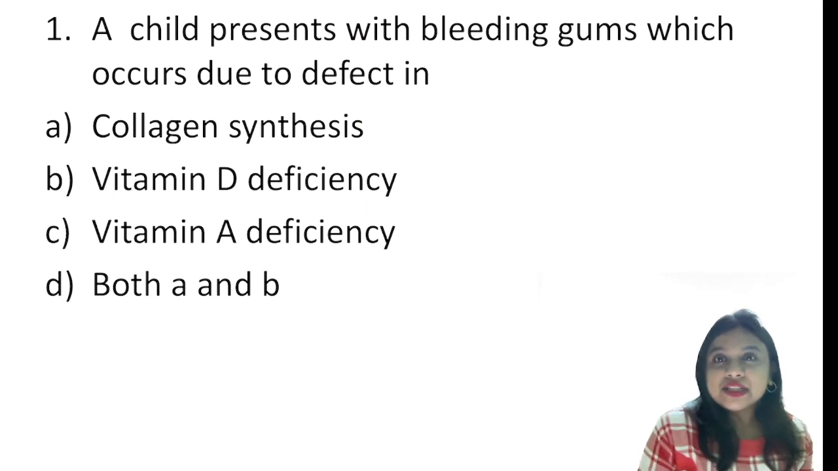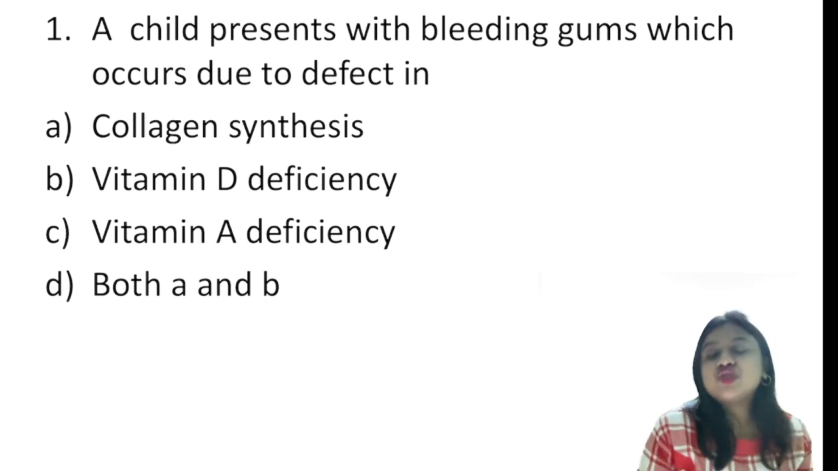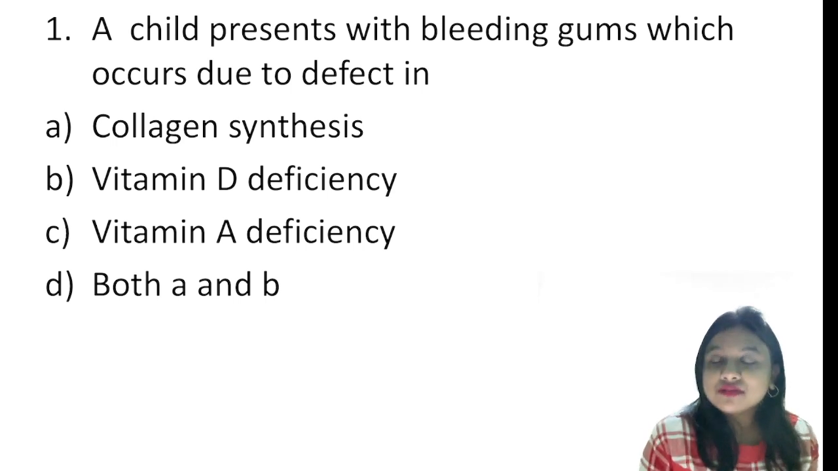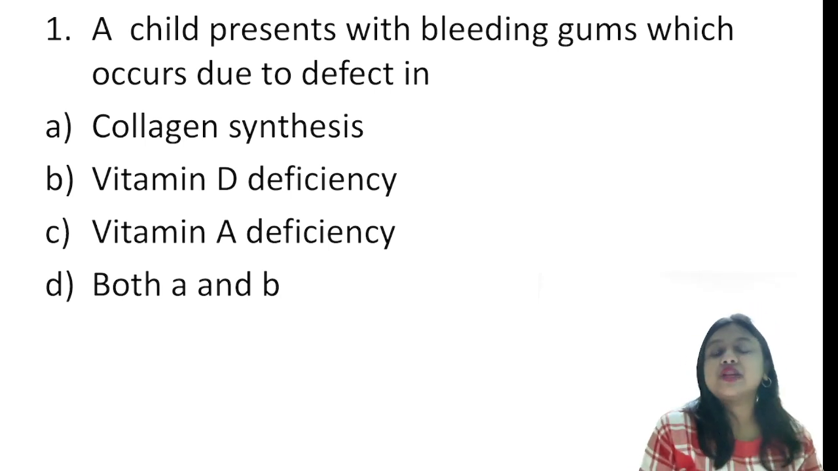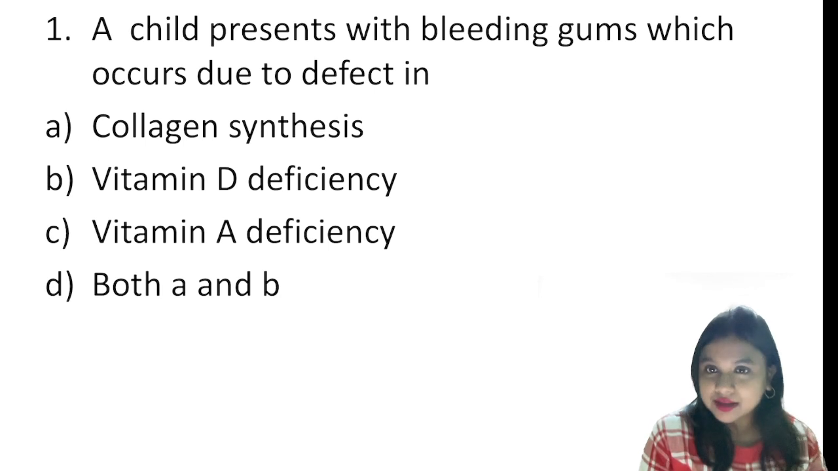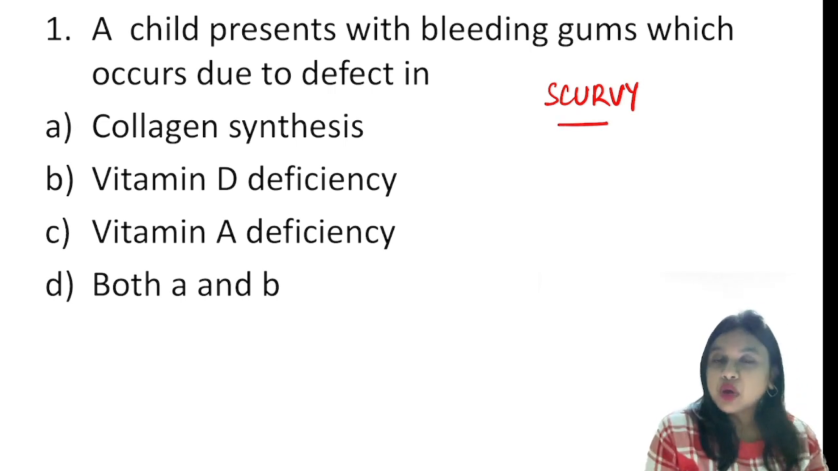A child presents with bleeding gums which occurs due to defect in. So bleeding gums in a child. So the most common what we can think is because of a vitamin deficiency, that is vitamin C deficiency, ascorbic acid, which occurs in scurvy. And scurvy is because of defect in collagen synthesis. So the option is A.